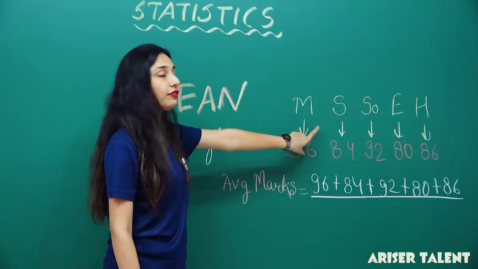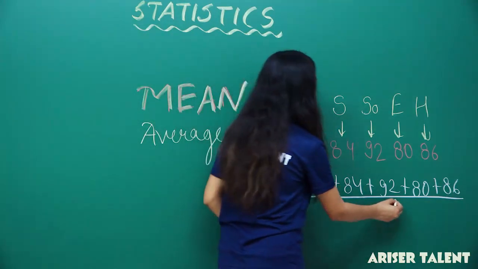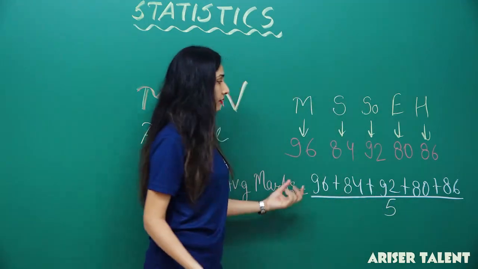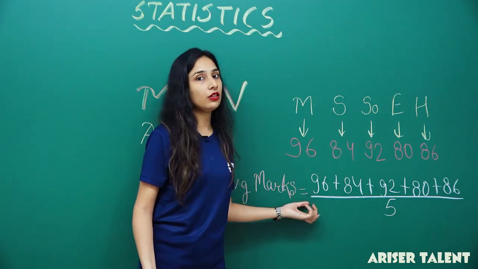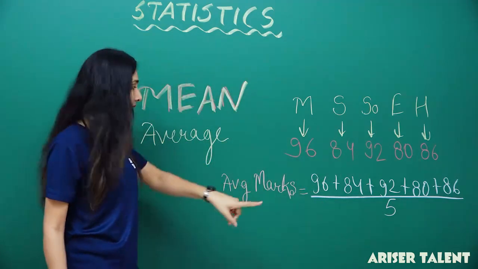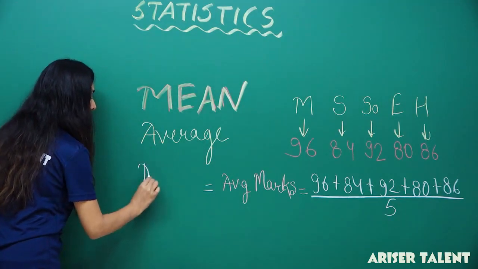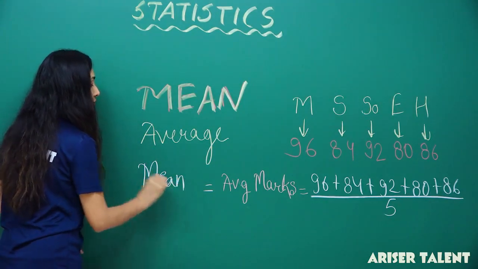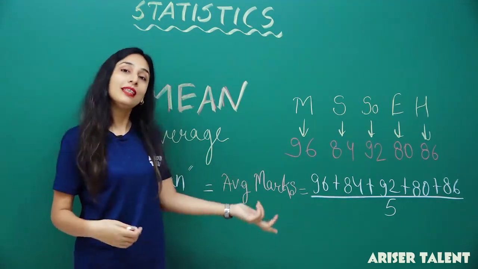I've counted 5 subjects, so I'll divide by 5. This is the procedure by which we find the normal average. That normal average is nothing but the mean. So this is not 'you are so mean', but you have to find the mean.